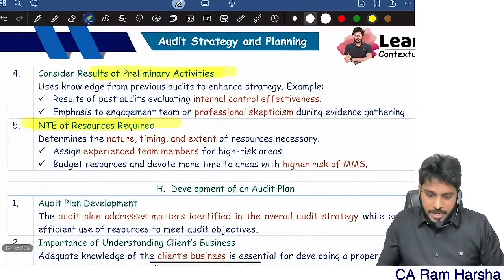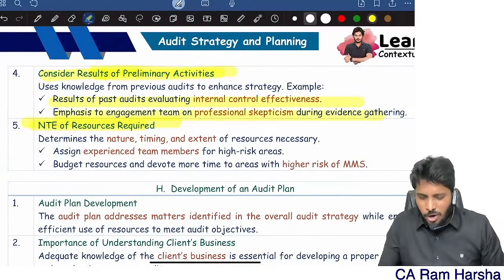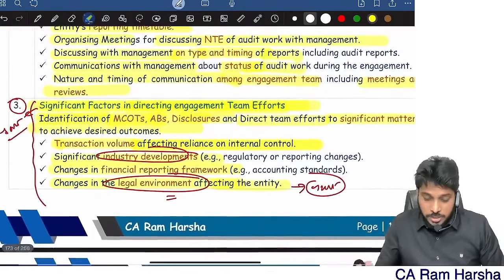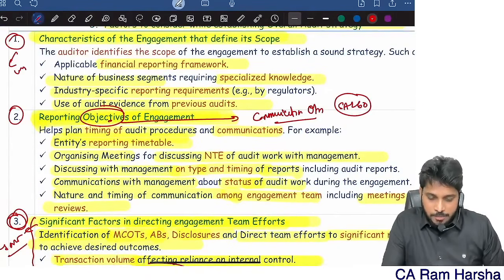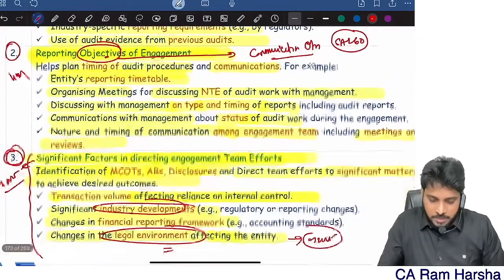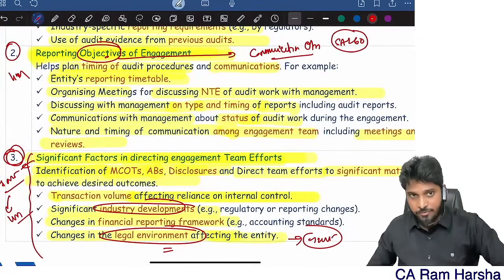Next, preliminary: results of past audit, emphasis of the team, all that. This is a normal thing. In this, these 3 points are very important. The first 3 itself can be asked as a 4 marks question, or this third point itself can be asked as a 4 marks question. Anyway, they can ask. Be careful. Next.